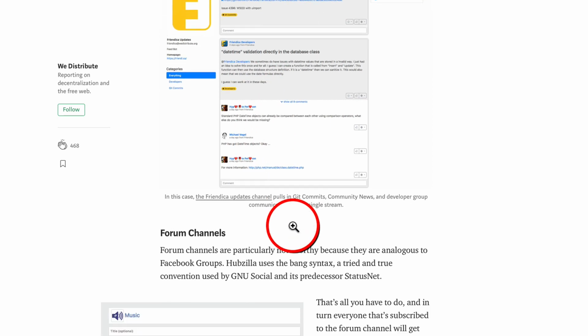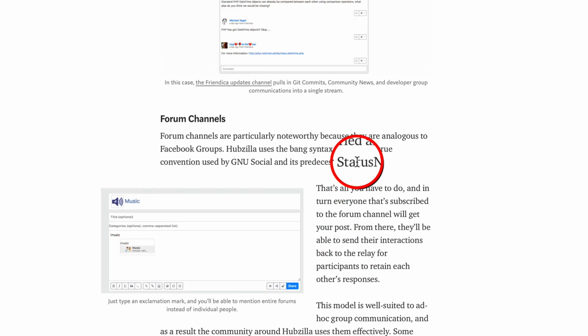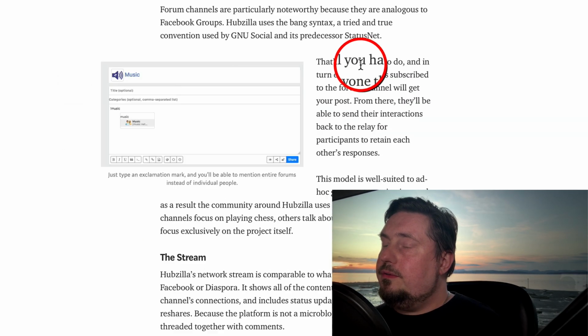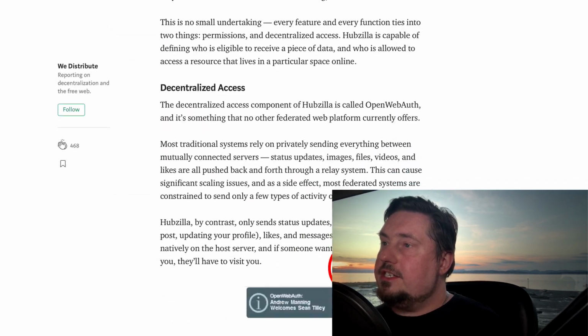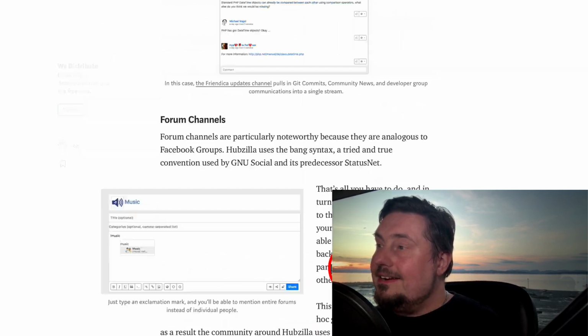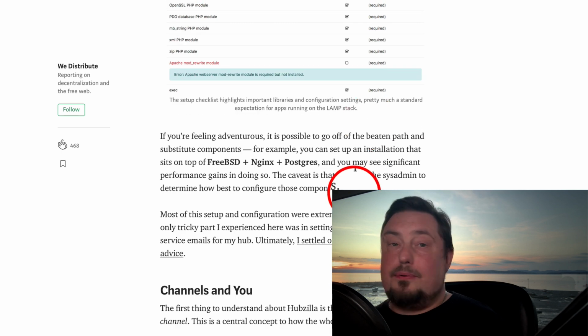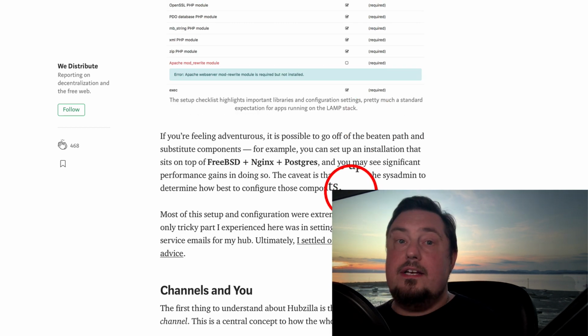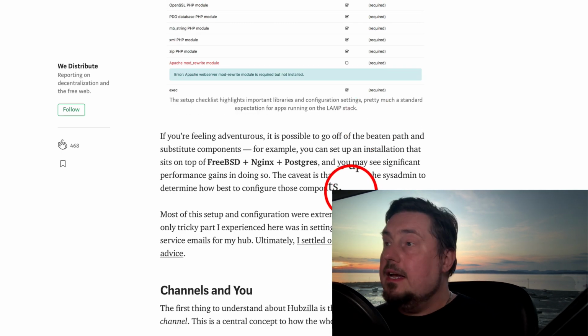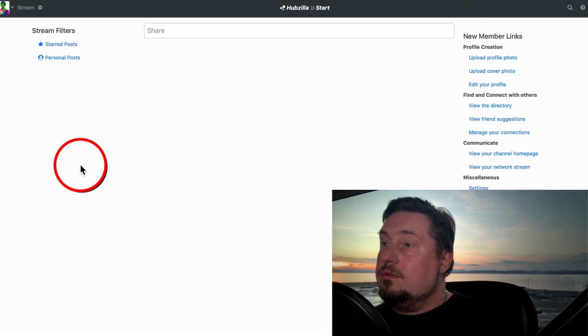So it's going to give you some tips on how to do that. I recommend going through this page, familiarizing yourself with what you can do on this platform. It is pretty extensive. We can do all kinds of really awesome stuff. So let's go ahead, start using it, and I'll show you what I've figured out so far.